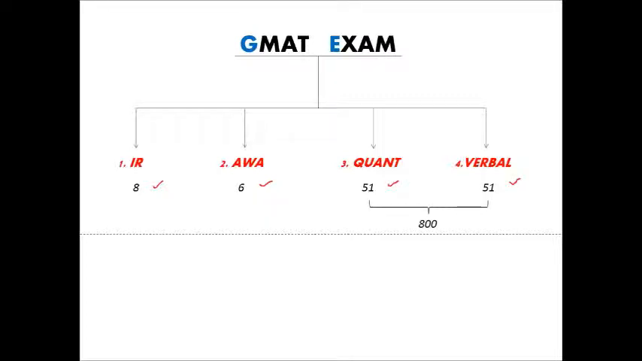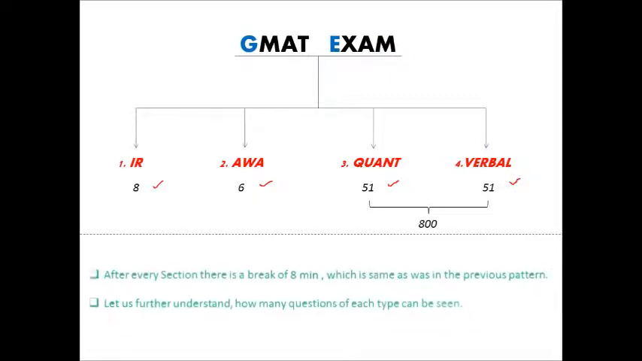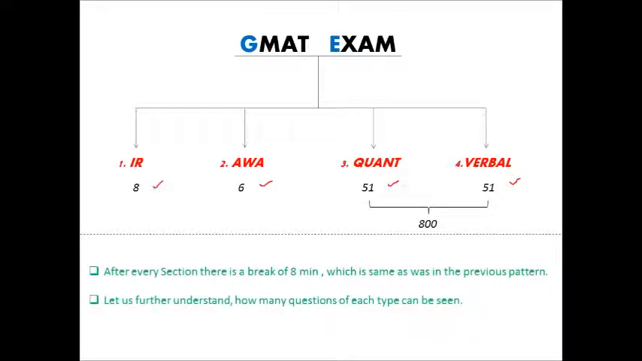These two sections will make your score out of 800. A score above 700 is considered good. It is basically a 90 percentile plus score. After every section, there is a break of 8 minutes, which is the same as in the previous pattern.